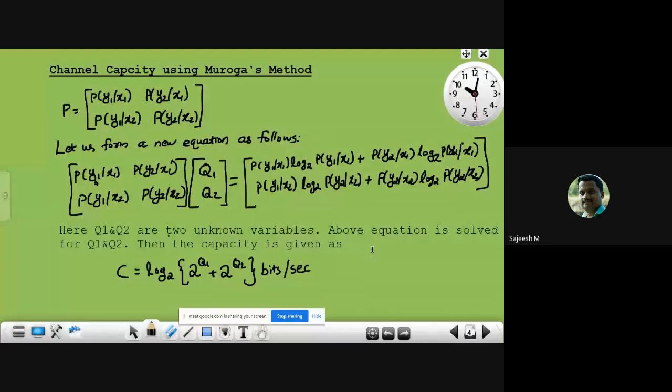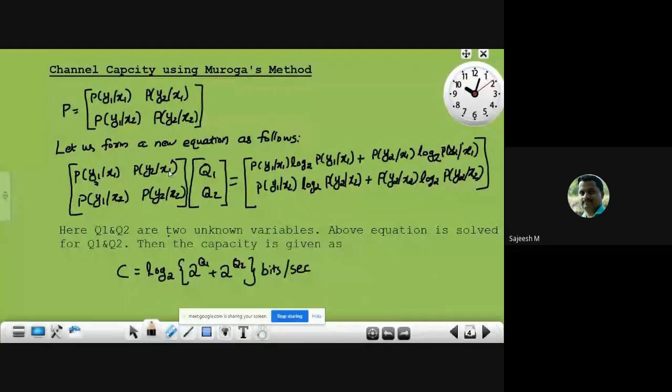once we have written that equation, we have different values here. That is the channel matrix, which is different. For example, if it is the channel matrix of the channel we considered in the last problem, it is 0.8, 0.2, 0.2, 0.8, like that. Then on the right-hand side also we get some numerical values. Therefore, we can write the equation. We will get two equations in this case.